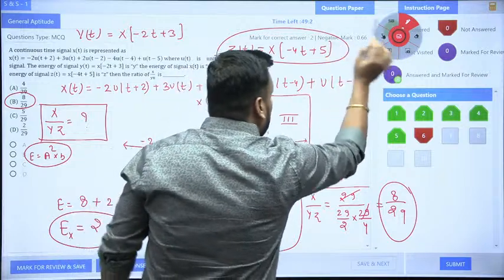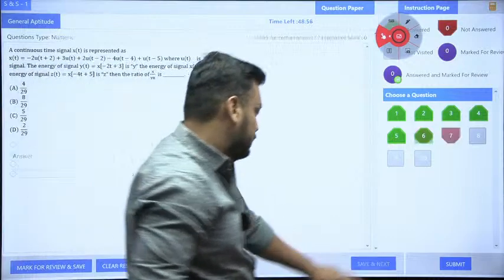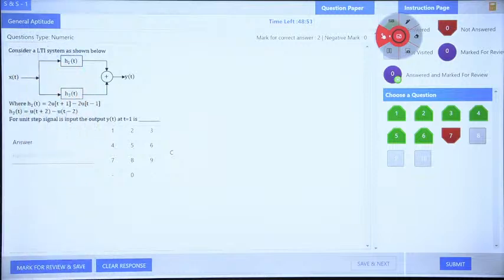So everything will be removed. Option number B is the only correct answer here. B, 8 by 29. So again I will save and next. Save and next. So now a total of 6 questions I have completed. Now guys, I am going for this question again.